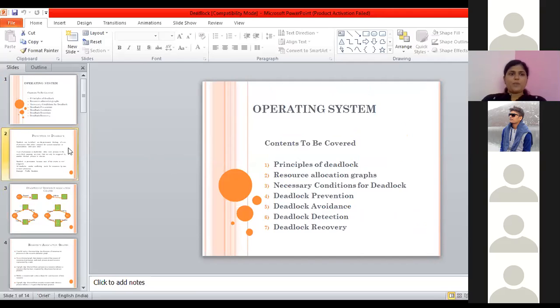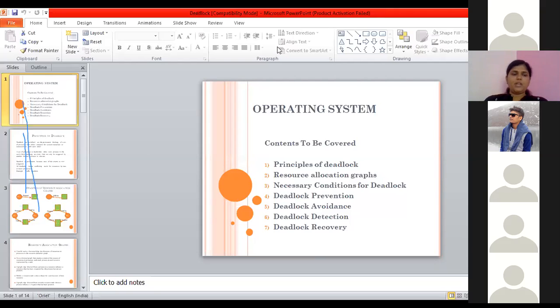Now, the next topic which we are going to cover is deadlock. What is meant by deadlock? We know the general meaning of deadlock. You have faced deadlock in traffic. At some signal, all the people from all the sides are coming and they are in a hurry and not waiting for any other to go, and all have to wait for a long time. That situation all of us must have faced during high traffic.